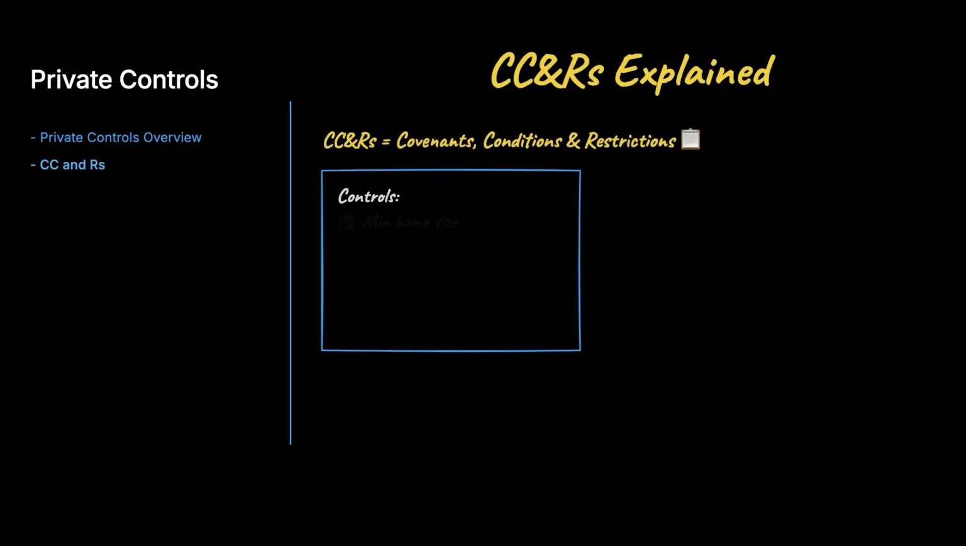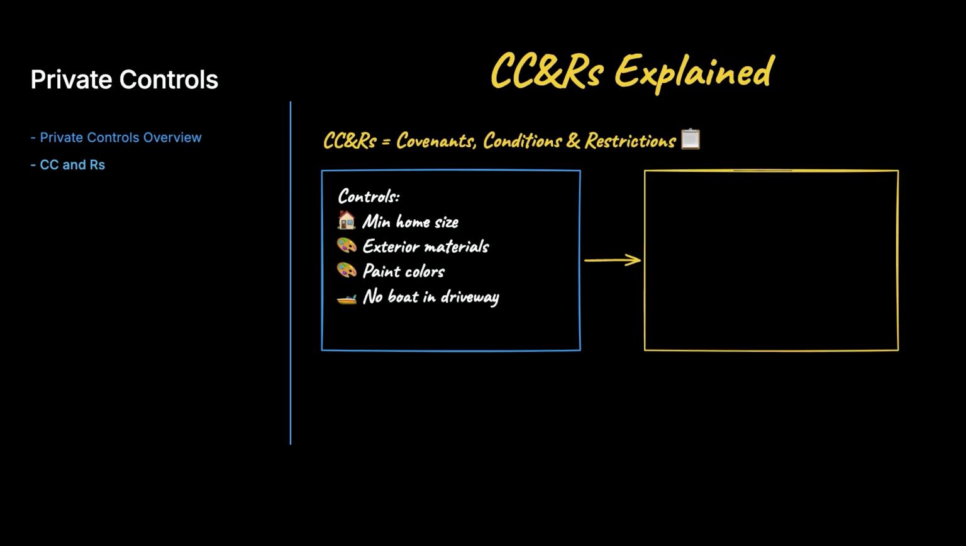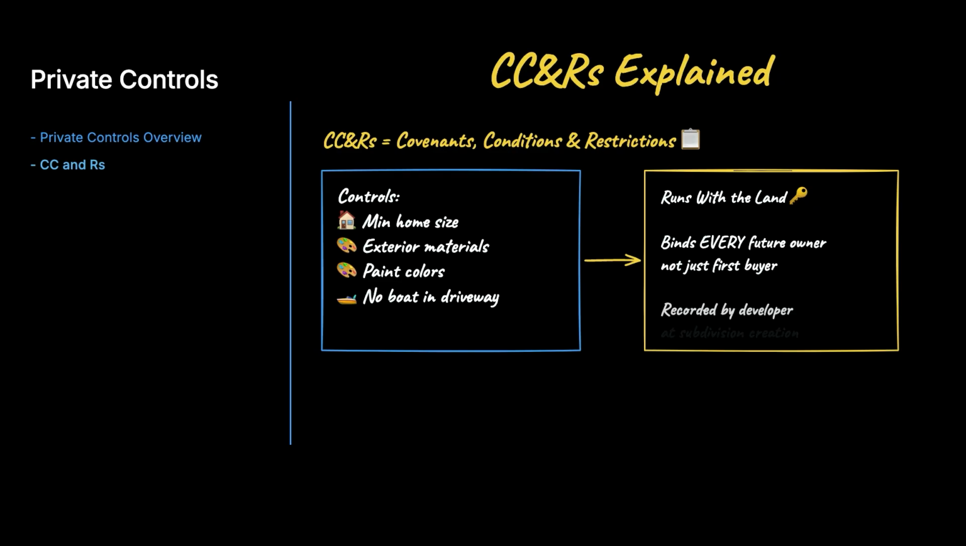Subdivision CC and Rs, which stands for covenants, conditions, and restrictions, are rules a developer records when creating a subdivision. They control everything from minimum home size, exterior materials, and paint colors to whether you can park a boat in your driveway. CC and Rs run with the land, which means they bind every future owner, not just the first buyer.